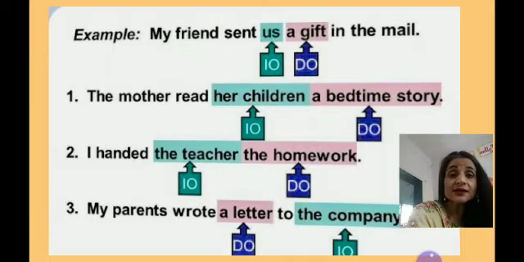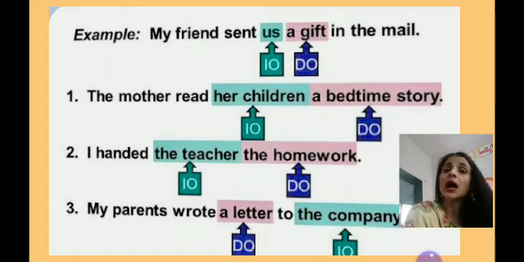Now you read another example. The mother read her children a bedtime story. So first you identify the verb read. And what did mother read? Mother read a bedtime story. So what, a bedtime story will be direct object. And for whom did mother read the bedtime story? Her children. So her children will be indirect object. Now are you getting idea?